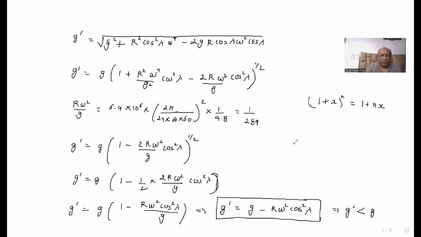Now if we look at this equation more closely, we have derived this relation that g dash is equal to g minus R omega square cos square lambda.